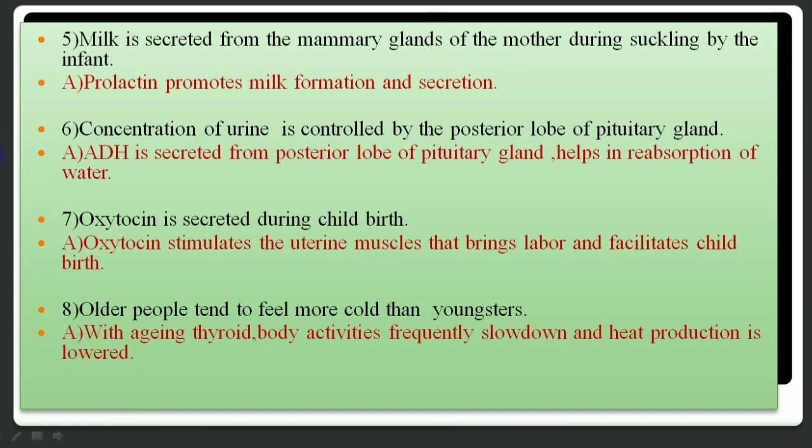Milk is secreted from the mammary glands of the mother during suckling by the infant. During suckling, the mammary glands are stimulated, and from the anterior pituitary, the hormone prolactin is released, which helps in stimulating the mammary gland, and that helps in production and formation of the milk.